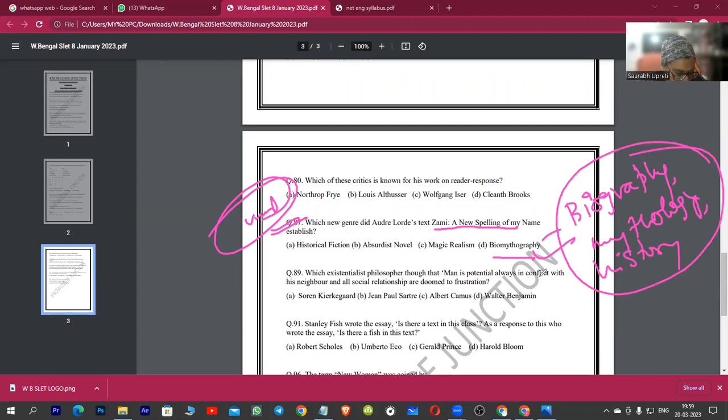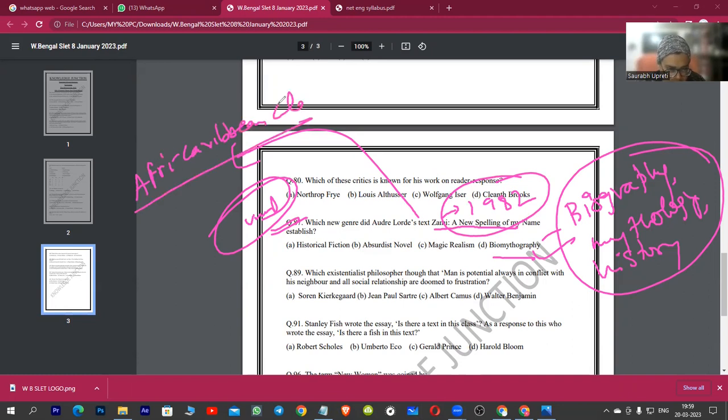Okay. And this is actually a work which was published in the year 1982. Zami is actually an African Caribbean classic work. It's a lesbian work, Afro-Caribbean classic. Okay, the term is derived from carrier cow. Okay, carrier cow. So that's a Caribbean word, and Audre Lorde is known as a cult figure in African American